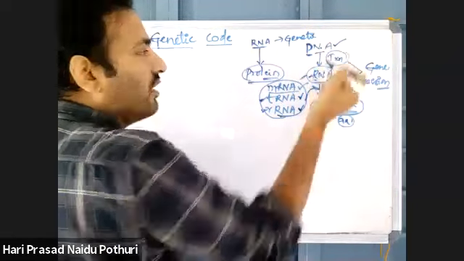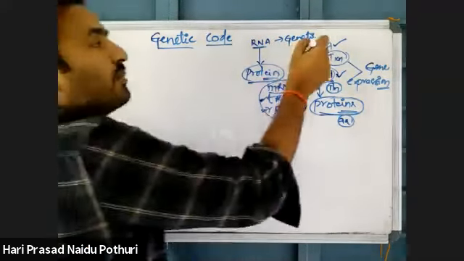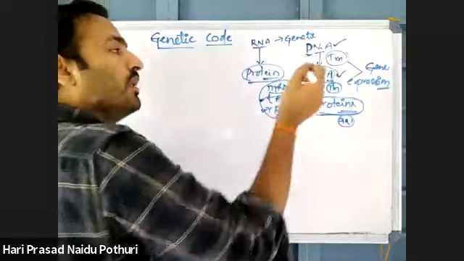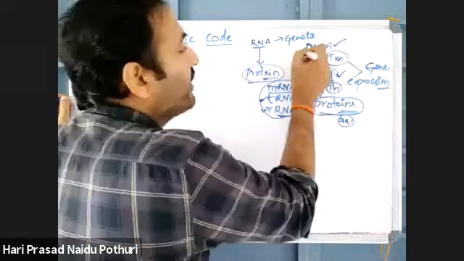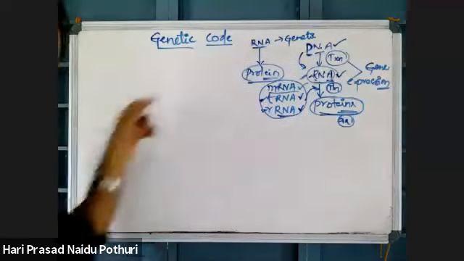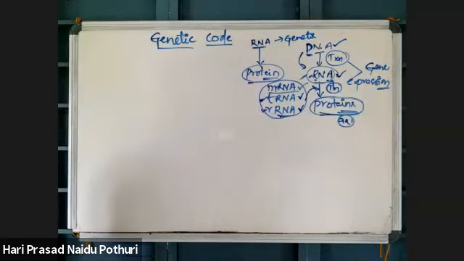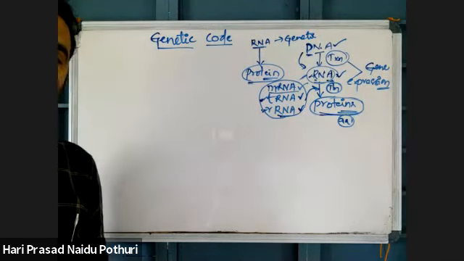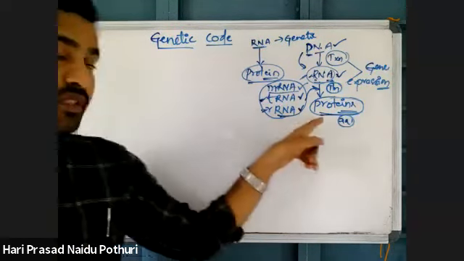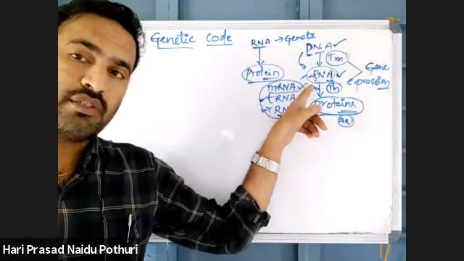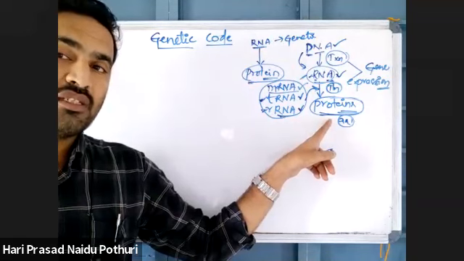Here DNA and RNA are made up of nucleic acids or nucleotides. DNA is made up of deoxyribonucleotides, RNA is made up of ribonucleotides. As they are made up of nucleotides, their decoding is very easy. We discussed in transcription, based on the DNA strand there is synthesis of the RNA strand directly. There is no big problem, so that can be processed very easily. But coming to this, RNA has a nucleotide sequence, but proteins have an amino acid sequence.